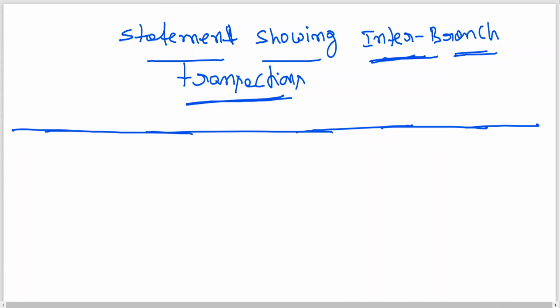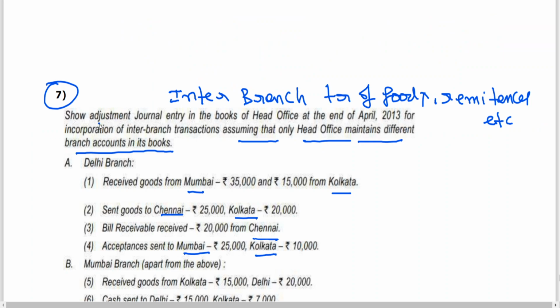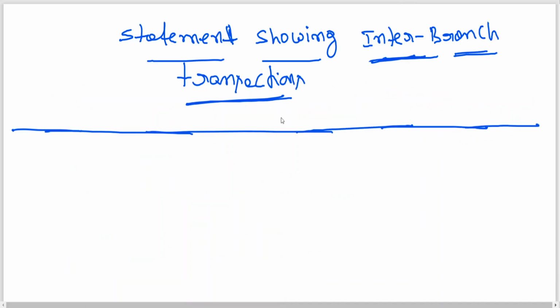The reason I am doing this is that the adjustment journal entry for all these transactions is asked as only one entry. Otherwise, how many entries would you have to write? That is what I am going to explain through the statement.